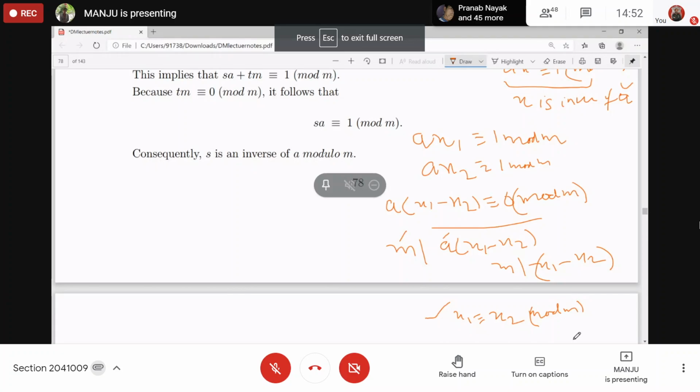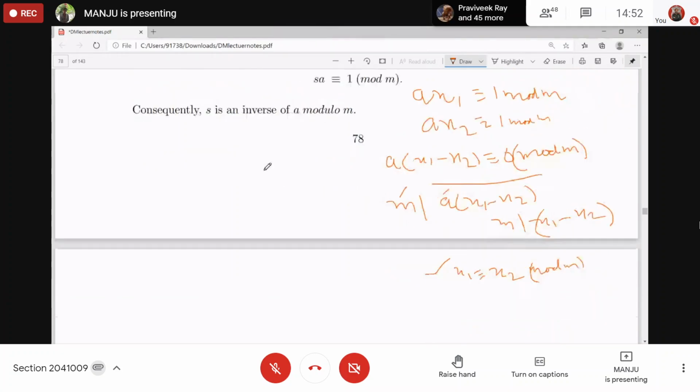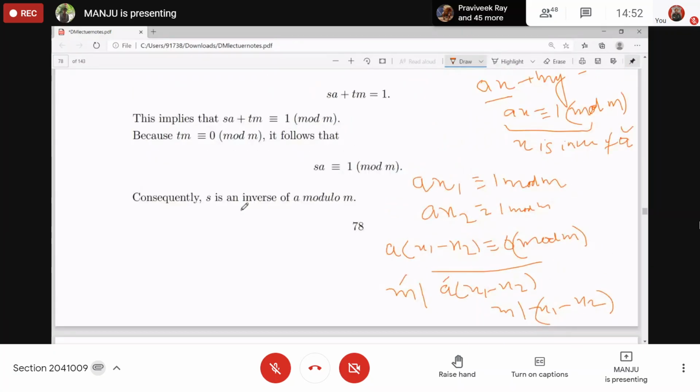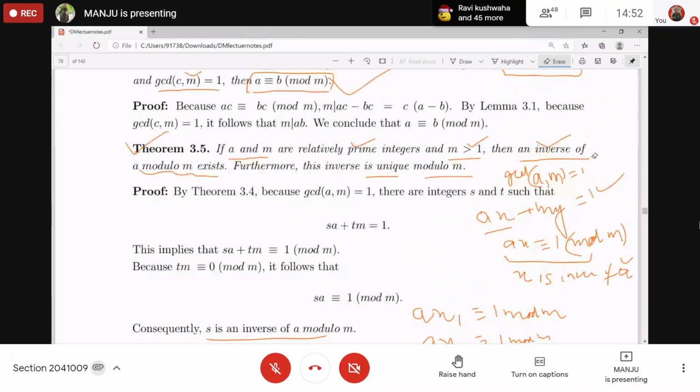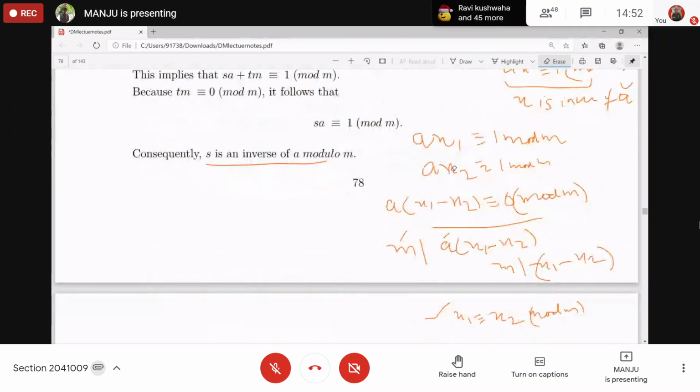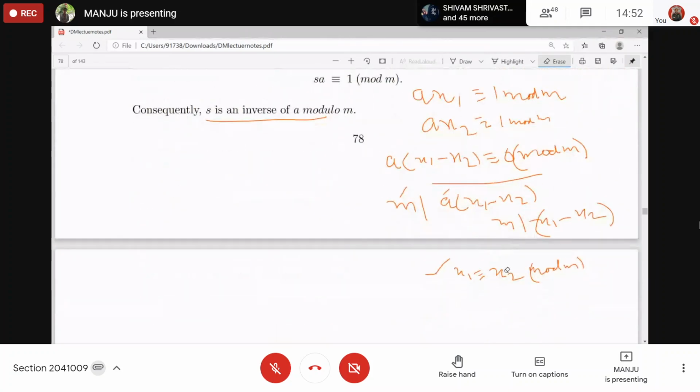Okay. So that is the uniqueness part. It is not given in this proof; it is given up to this one only, that is, the inverse exists. So uniqueness I have done now. It is up to you: if it is asked, you can just show that, suppose two inverses exist, in the end you will show both are equivalent, meaning both are congruent in modulo M.